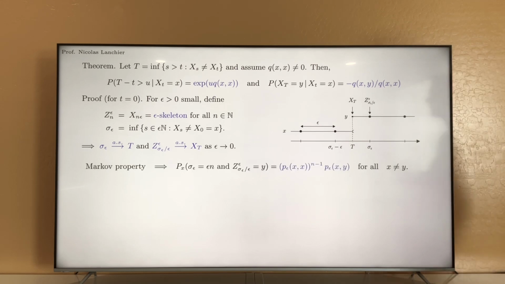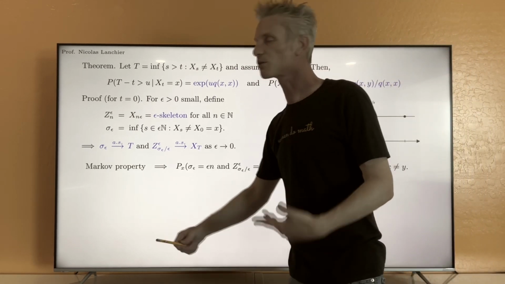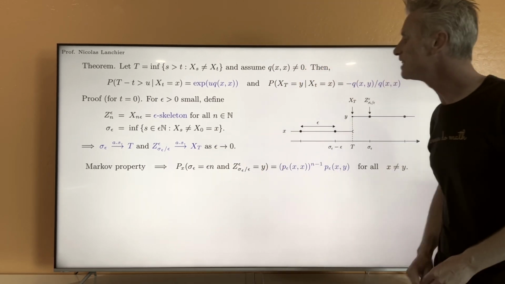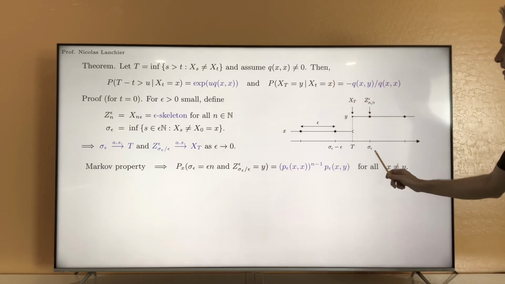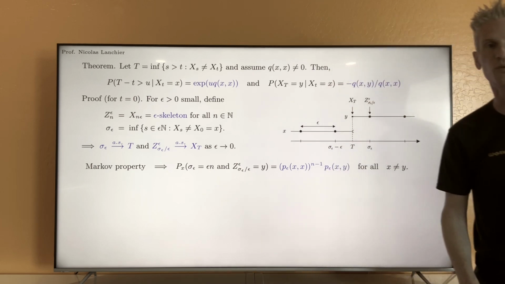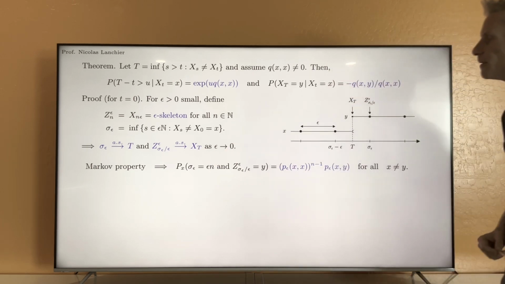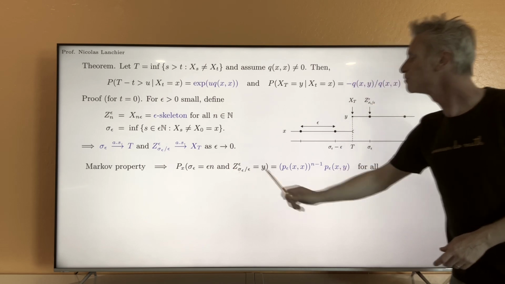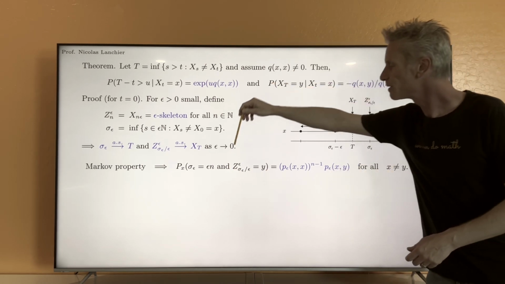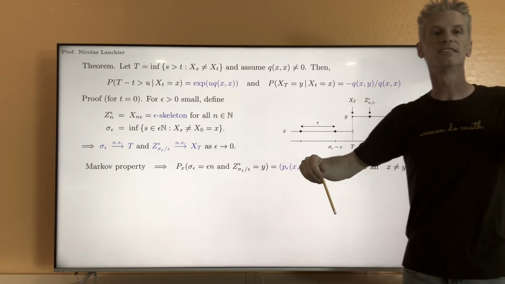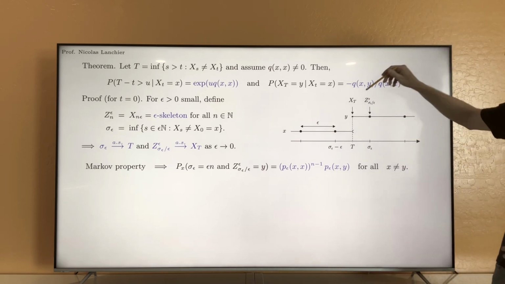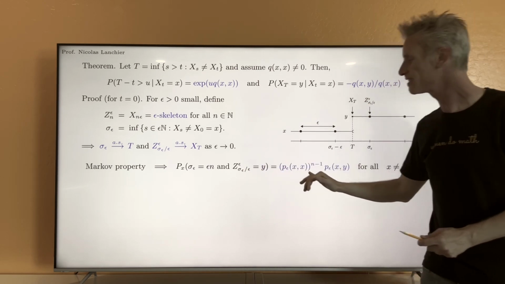Using basic properties of discrete time Markov chains and the Markov property, we can say that the probability that this time, sigma epsilon, is equal to epsilon n (remember that it must be a multiple of epsilon, so it's of the form epsilon n), and that at this time the process jumps to state y, is exactly the probability that for n minus 1 time steps in a row, from the point of view of the discrete time Markov chain, this process stays in state x.